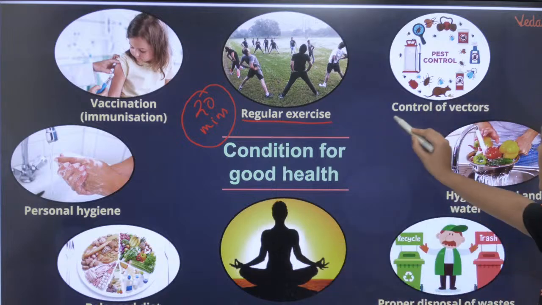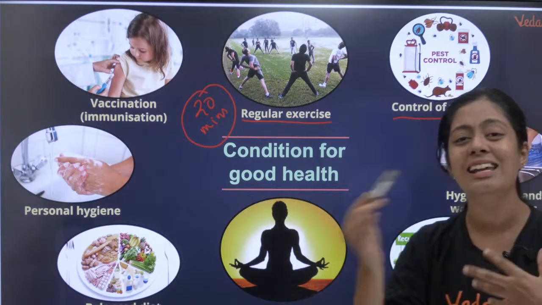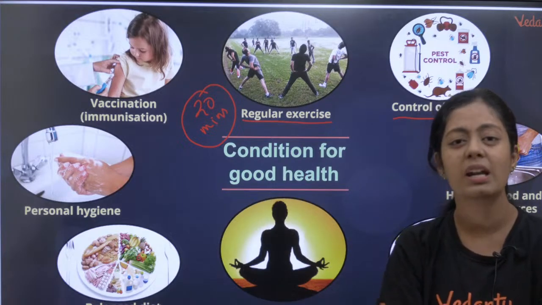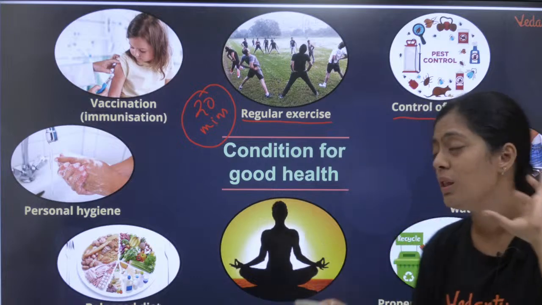Okay, then control of vectors. What are these vectors? Vectors are something that carry your diseases. It can be rat, it can be cockroach, it can be mosquitoes, right? They are all vectors which are carrying the disease. So we should control the vectors.